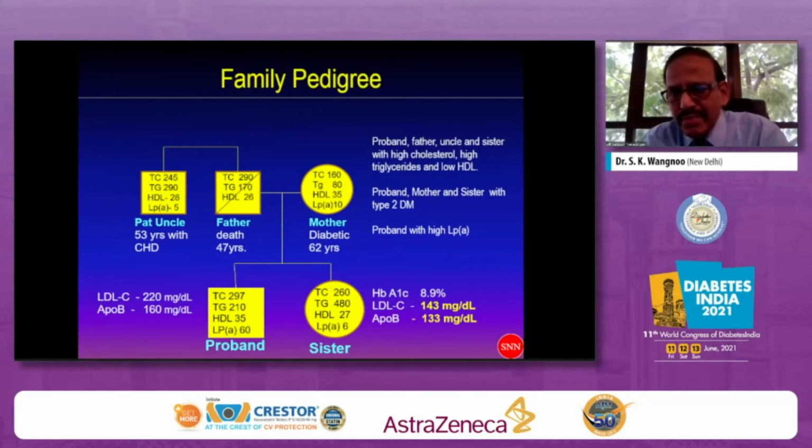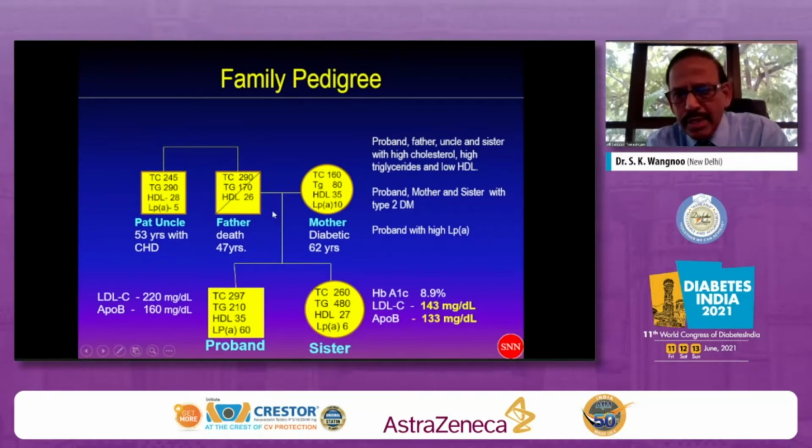This is the family pedigree of this particular individual, the proband. We have seen that this gentleman has high total cholesterol, high triglycerides, low HDL, lipoprotein little a 60. Proband is the patient. Now look at the father, who also had high total cholesterol, high triglycerides, low HDL. The LPA levels were not available at the time when the patient lost his father. And another one, the uncle. The uncle also had raised total cholesterol, raised triglycerides, HDL was 28, and lipoprotein little a only 5. The paternal uncle also had coronary artery disease at the age of 53 years.